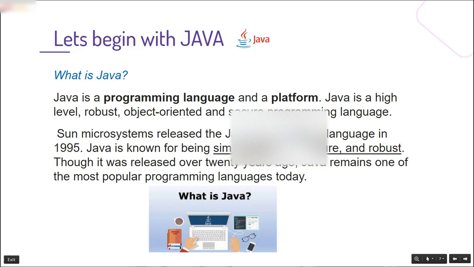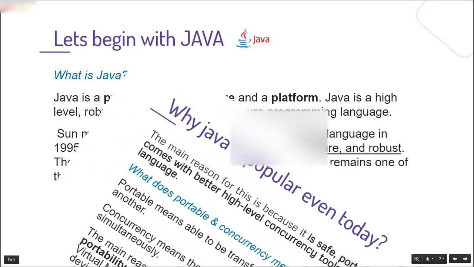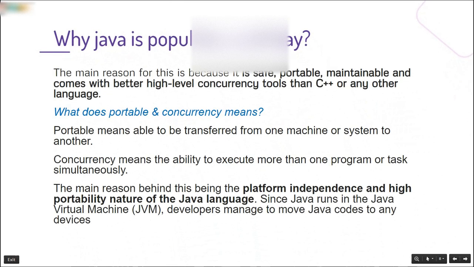Okay, why is Java popular even today? The main reason is that it is safe, portable, maintainable, and comes with better high-level concurrency tools than C++ or any other language. What do portable and concurrency mean? Portable means able to transfer from one machine or system to another. Concurrency means the ability to execute more than one program or task simultaneously.